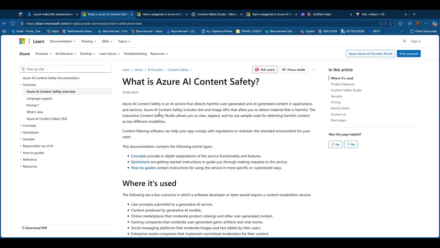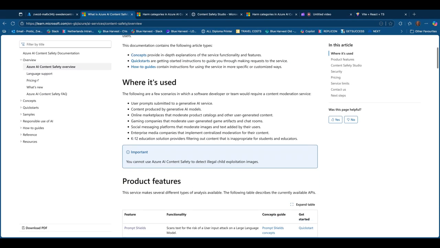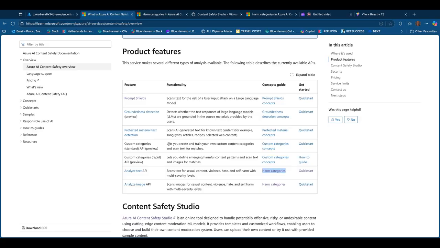Now, Azure Content Safety contains a lot of different features. For example, there are prompt shields, and prompt shields are a way to tell the LLM that if somebody tries to do a jailbreak, if somebody tries to override the default behavior of the LLM, it prohibits that. Then there are groundedness detection and protected material detection. But what we're going to focus on today is the analyze text API. So what does the analyze text API do?